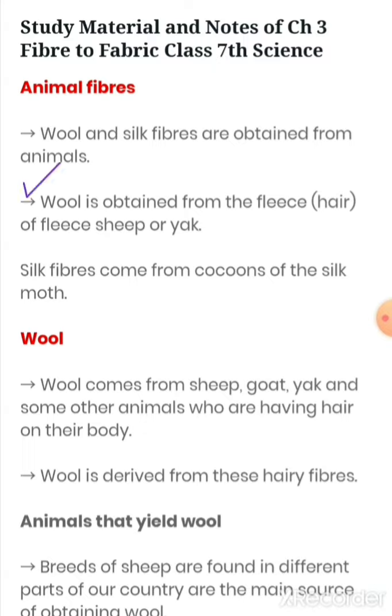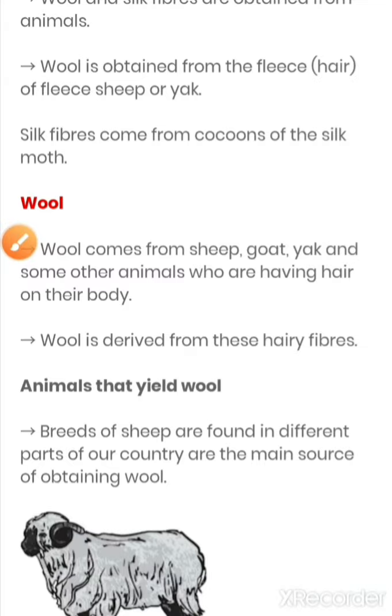The second one is wool, which is obtained from the fleece of sheep or yak. So students, wool is obtained from the hairs of sheep or yak. Now silk fiber.